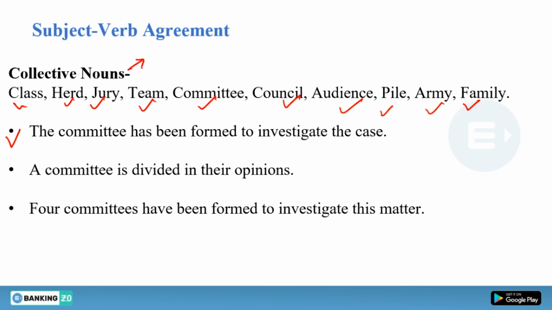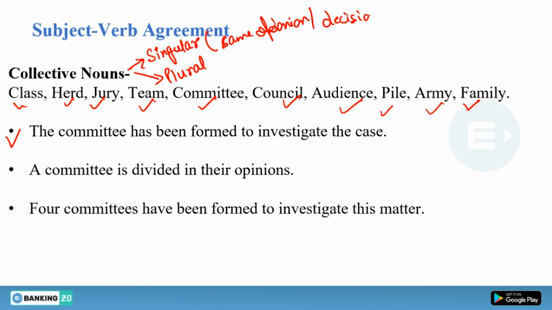When is a collective noun singular and when is it plural? When there is same opinion, same decision, same vision, or same target, then it is a singular collective noun.